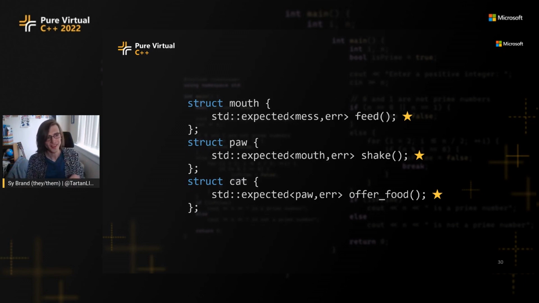We don't yet have the same monadic interface that optional is getting in C++23. There is a paper in flight. I don't know if it's going to make C++23, but hopefully at some point, std::expected will have the same kind of interface that std::optional now has in C++23. But how would we implement expected? Say that we're implementing the standard library, or we're wanting to make some changes to std::expected. We decide to write our own type.